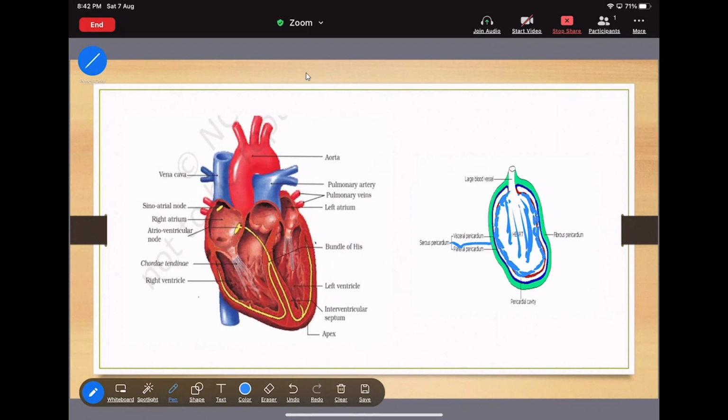Now what is the function of the outer layer and what is the function of the inner layer?